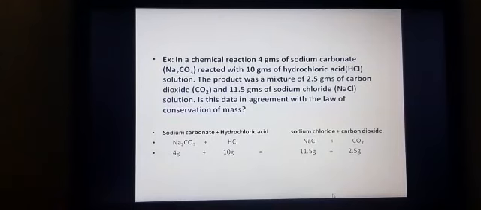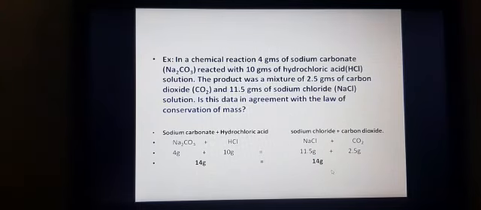Now we have the product. When these two have combined, we have products like sodium chloride, which is 11.5 grams, and carbon dioxide, which is 2.5 grams. If they combined, it means we have got the same amount on the reactant side and on the product side.